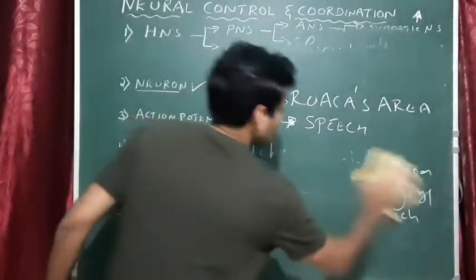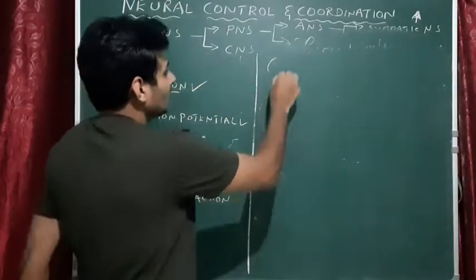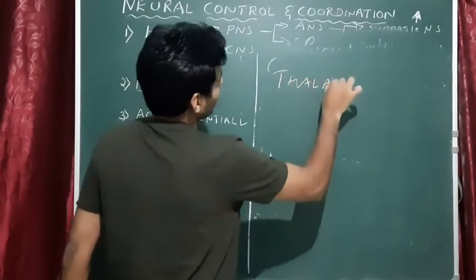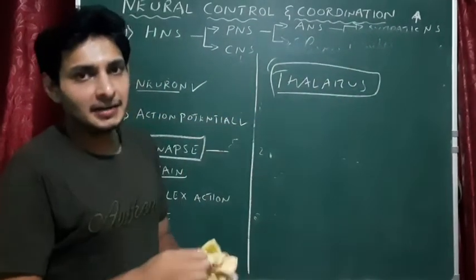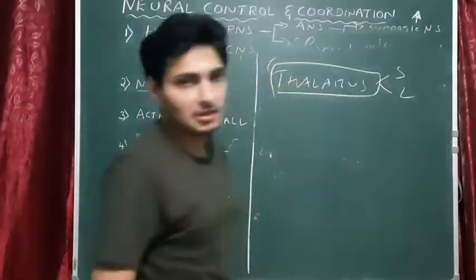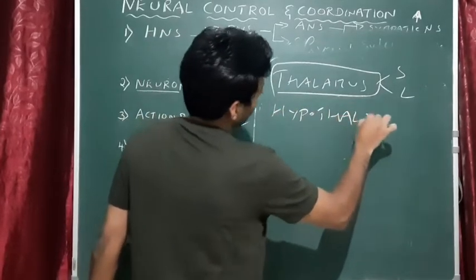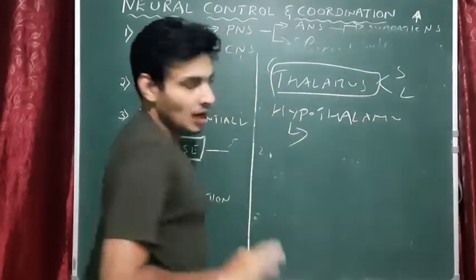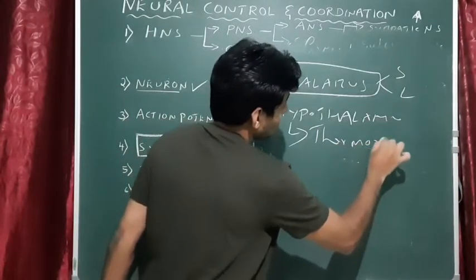Okay, fine. Next we go to the diencephalon, that is thalamus. Sensory and locomotion function. Sensory, locomotion are the main function of thalamus. Okay, we go to the next one, hypothalamus. So hypothalamus is mainly important for thermoregulation.